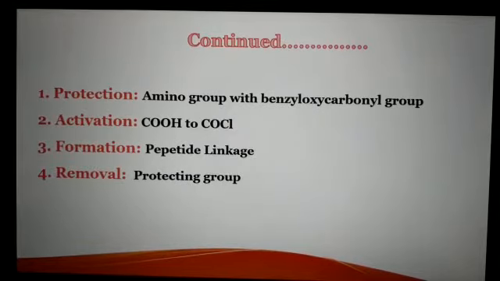There are 4 points in this synthesis. First, we have to do protection of amino group with some reagent like benzyloxycarbonyl group. Then we have to activate acid group to acid chloride group. And third point is condensation of amino acids to form peptide linkage. And at last we have to remove protecting group used in the first step.